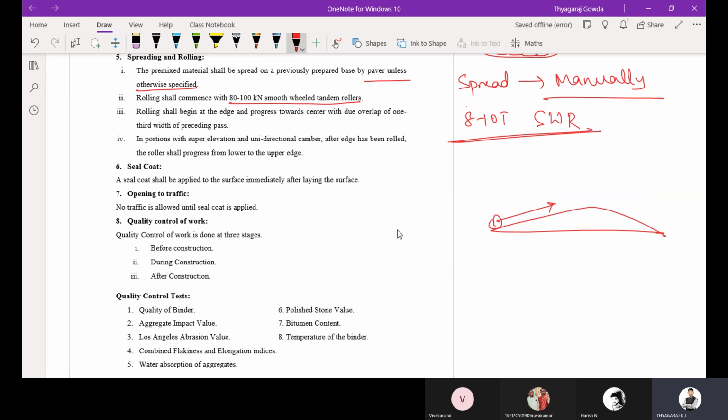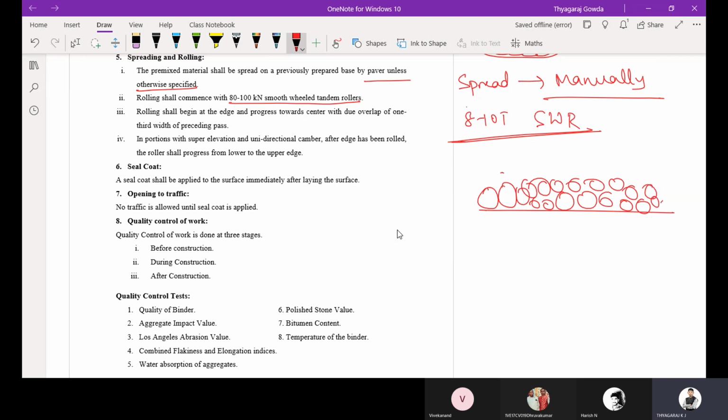Okay. Then after this, since it is an open graded premix carpet, the aggregate will look like this. I'll write here clearly so you'll get to know. So this is the surface. Let us consider this is the size of the aggregates. You can see the voids right here. Are you able to see the voids? Yes or no?